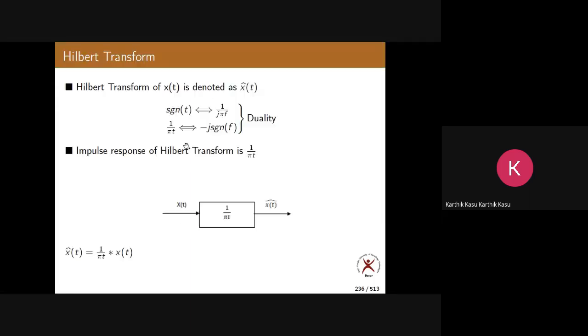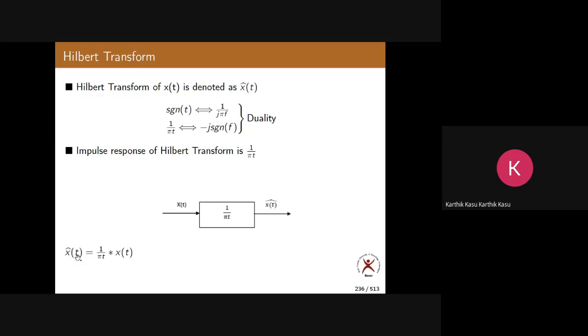Here what I have written is x hat of t, which is the Hilbert transform of x of t. Both are in the time domain only. So there is no change in the domain of the signal. Do you appreciate this point? This is x of t, this is x hat of t.